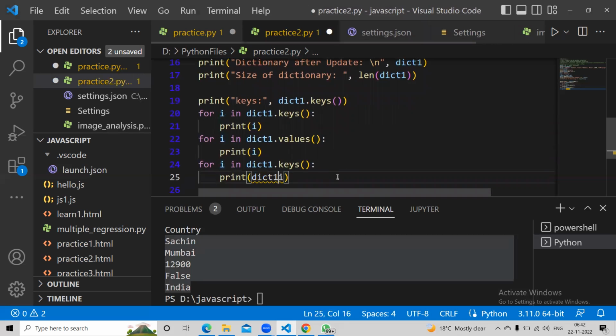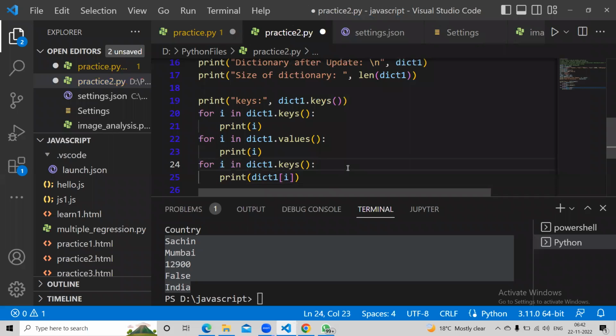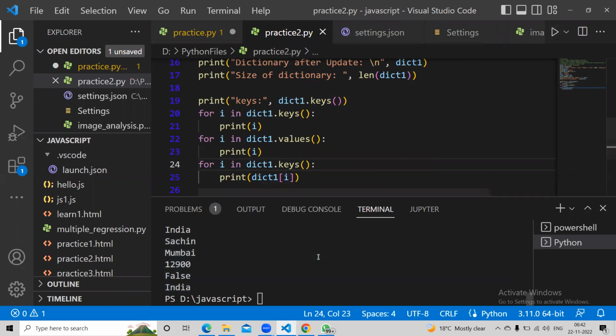So dict1 square bracket i, because i is the key, right? Dictionary one of key will give you value, right? Or you can say dictionary one dot get. So you can use a for loop on keys or even on values.